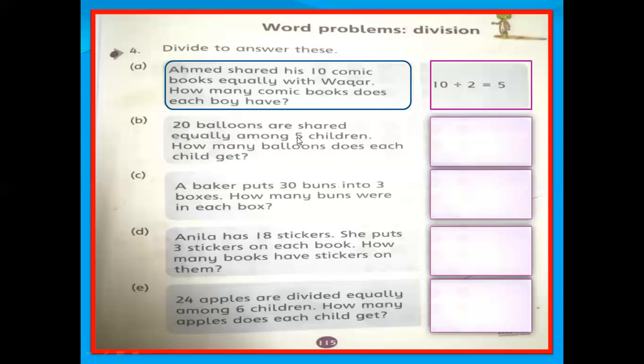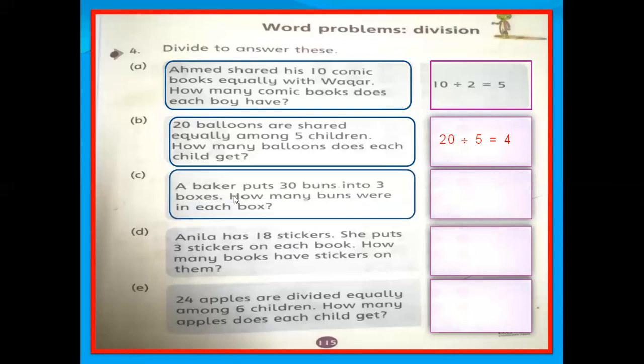What will we do? 20 divided by 5. Right here, in this box, 20 divided by 5. So read the table of 5. 5 ones are 5, 5 twos are 10, 5 threes are 15, 5 fours are 20. 20 comes when we multiply 5 with 4. So our answer is 4. 5 fours are 20.